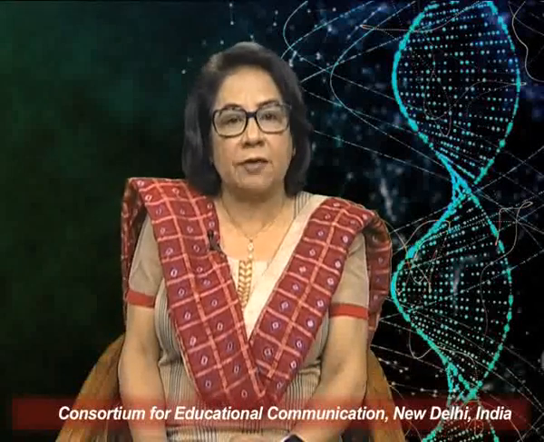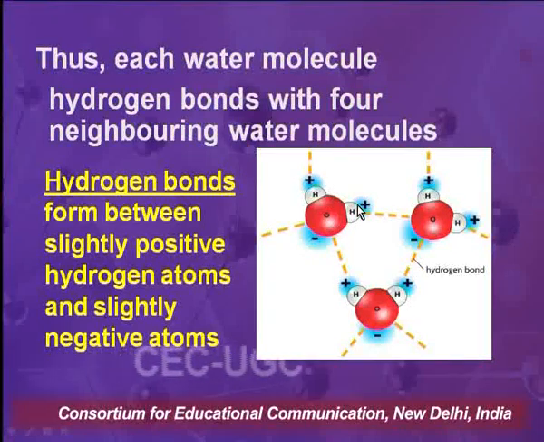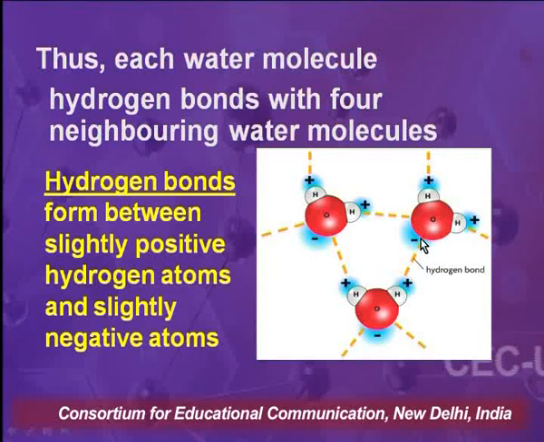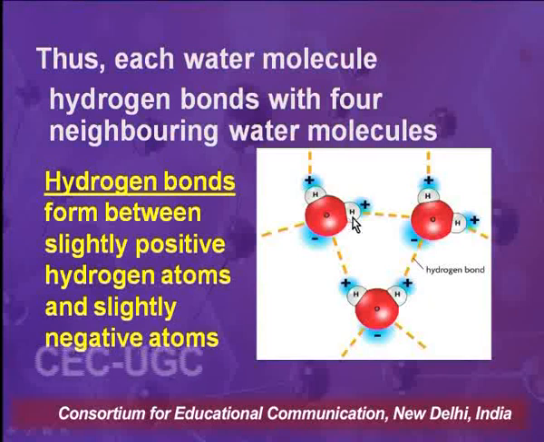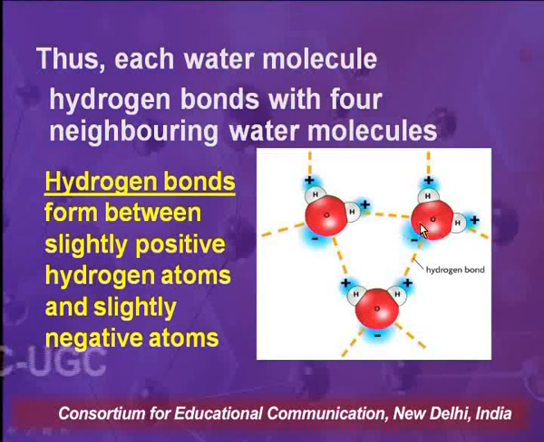As I've shown on your screens, in simple language, this oxygen is attached to two hydrogens, and there we have another molecule of water. The hydrogen, which is attached to an electronegative oxygen, makes a bond with the second atom of oxygen, and this bond is known as a hydrogen bond.